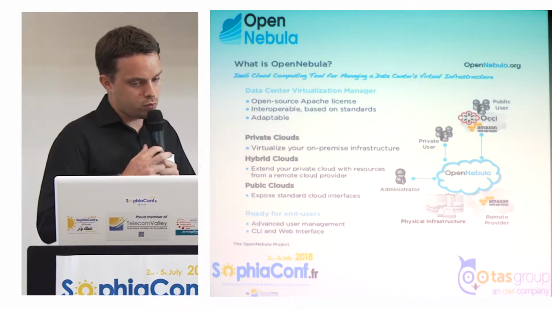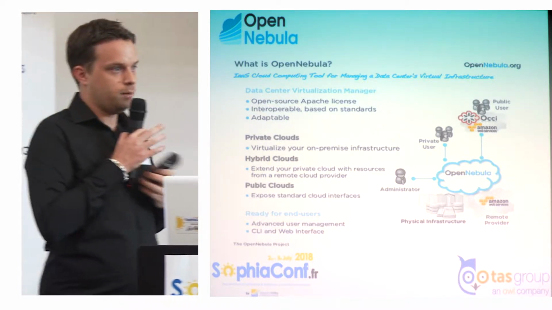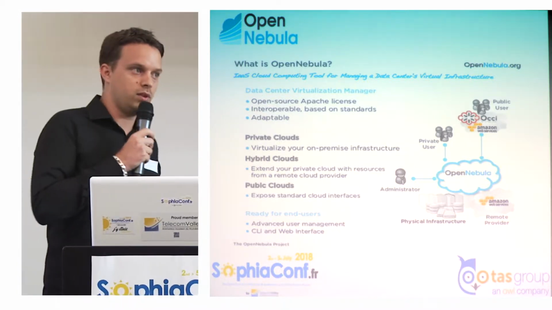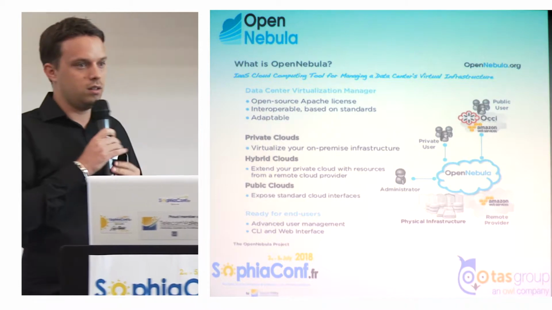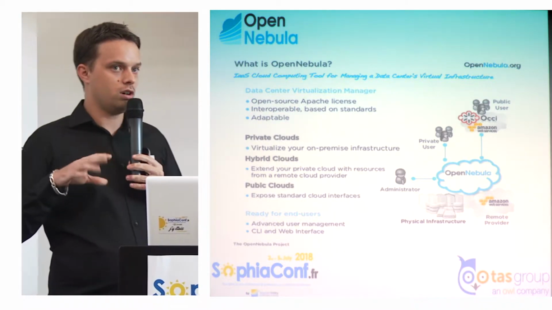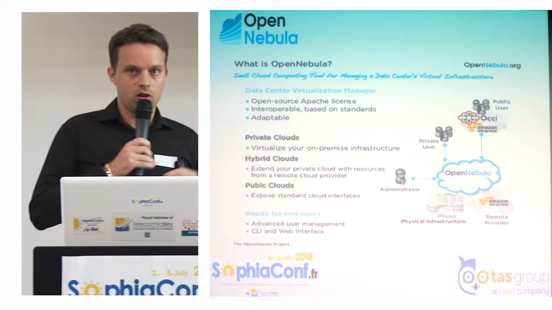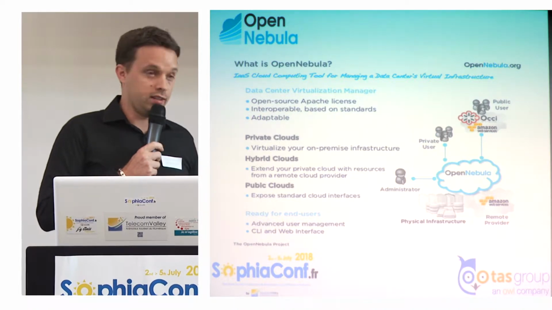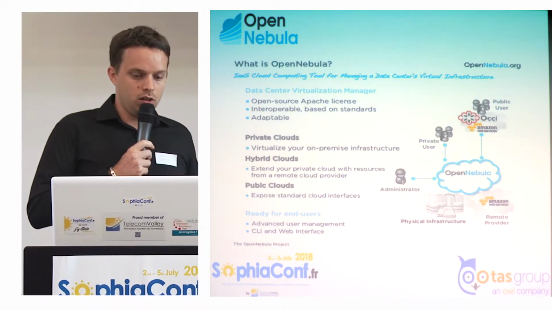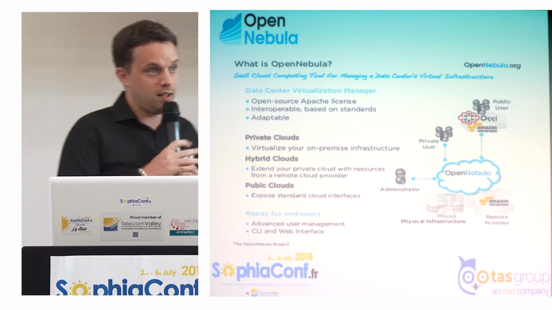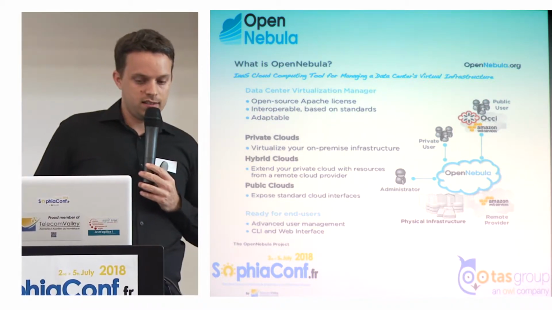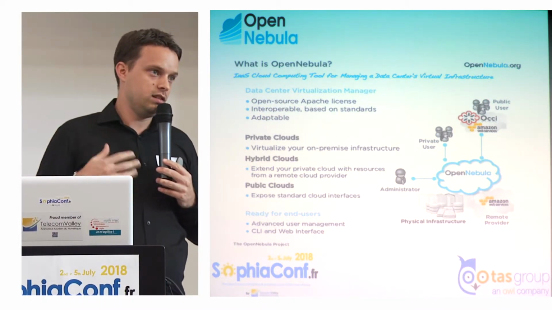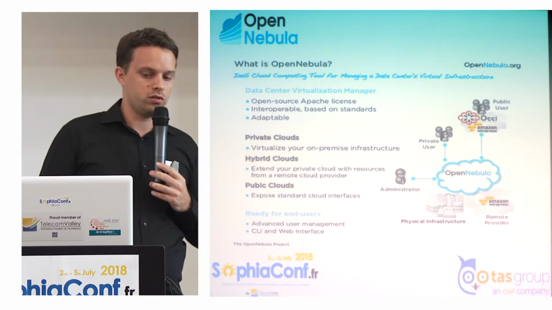So OpenNebula, the first one, as I said, can provide public, hybrid, and private cloud. You can deploy the structure on your own IT, your own data center or infrastructure, and make it available on the internet. So all your data is saved in your own infrastructure.